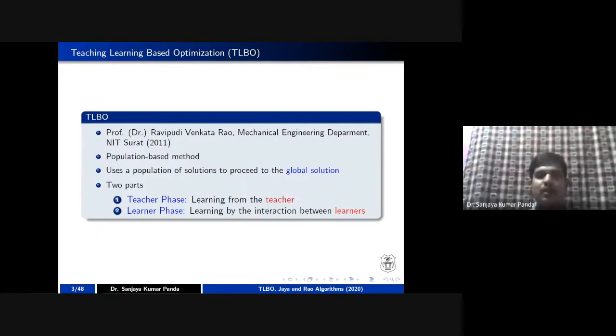If a student is not listening, or is not interested in a particular class and is sitting idle, then his knowledge level is not degraded. That is the main motivation why TLBO is preferred over the genetic algorithm or particle swarm optimization.